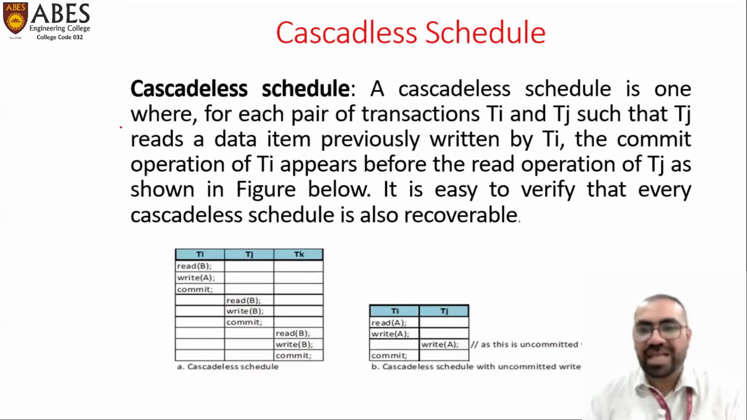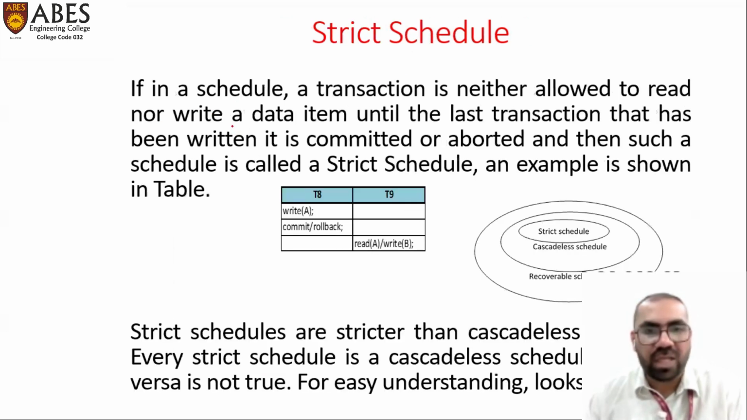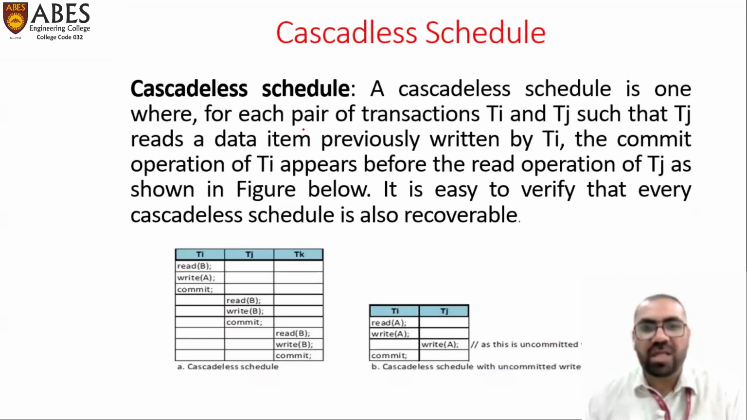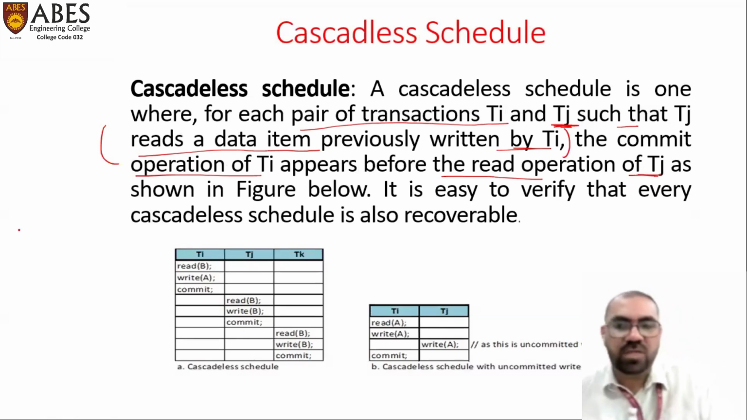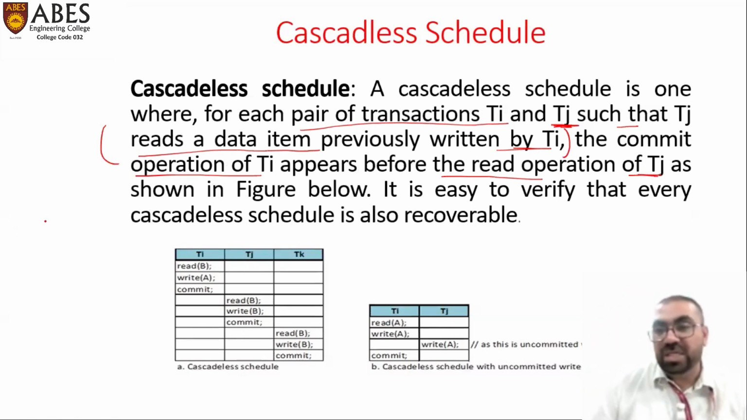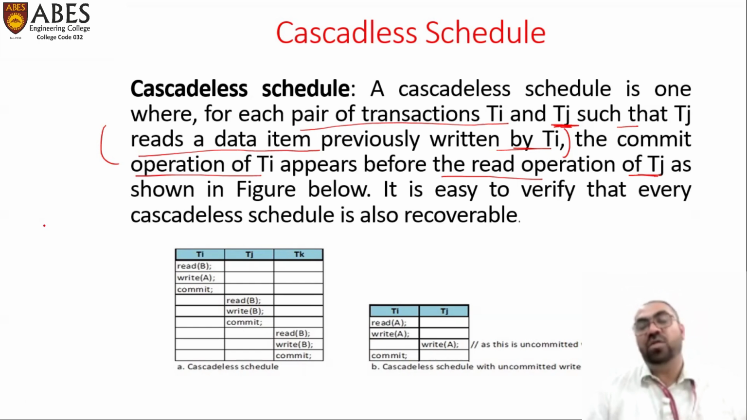Okay, a cascadeless schedule is one where for each pair of transactions Ti and Tj such that Tj reads a data item previously written by Ti, the commit operation of Ti appears before the read operation of Tj. In the previous one, the recoverable schedule needed a commit before the read, and now in cascadeless we need to put a commit before the read operation. As shown in the figure below, it is easy to verify that cascadeless schedules are also recoverable.